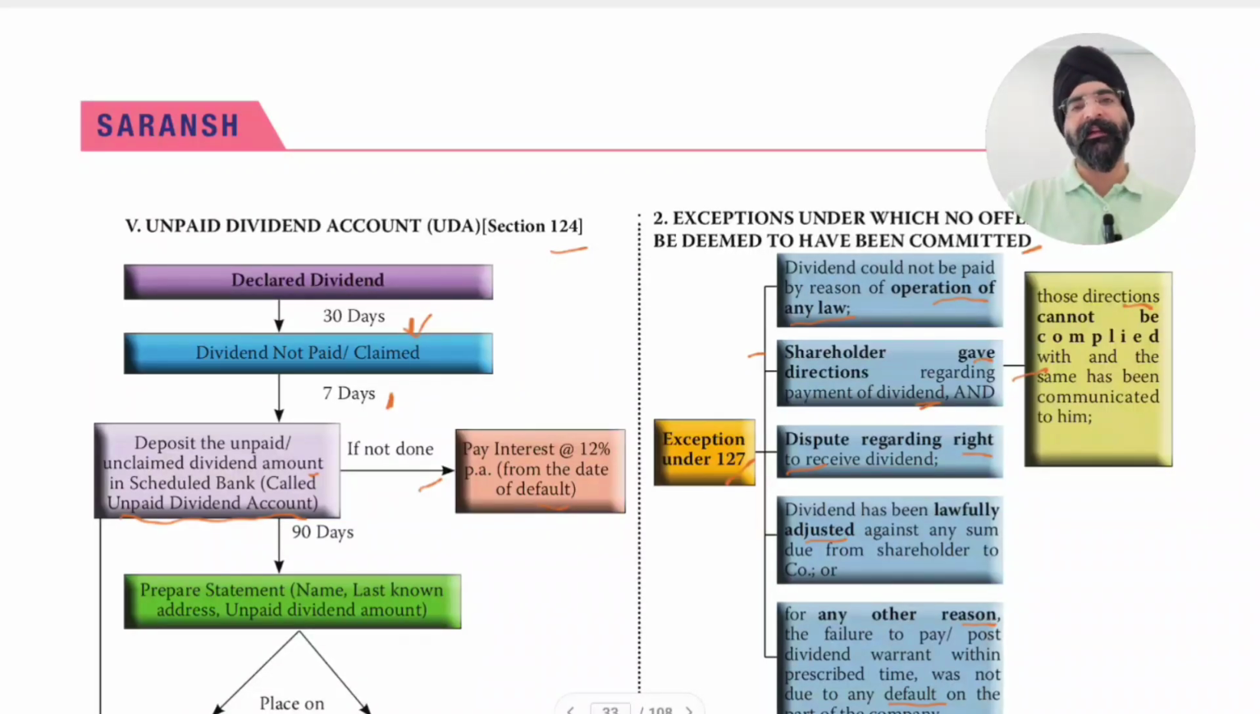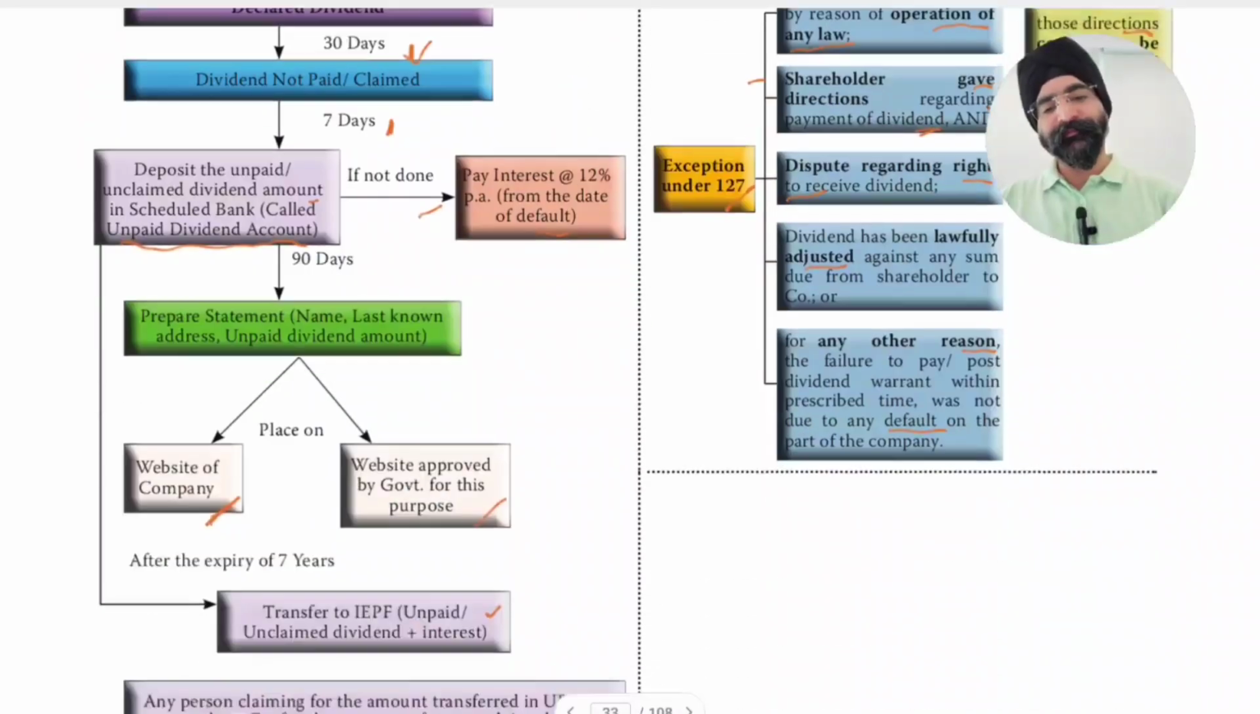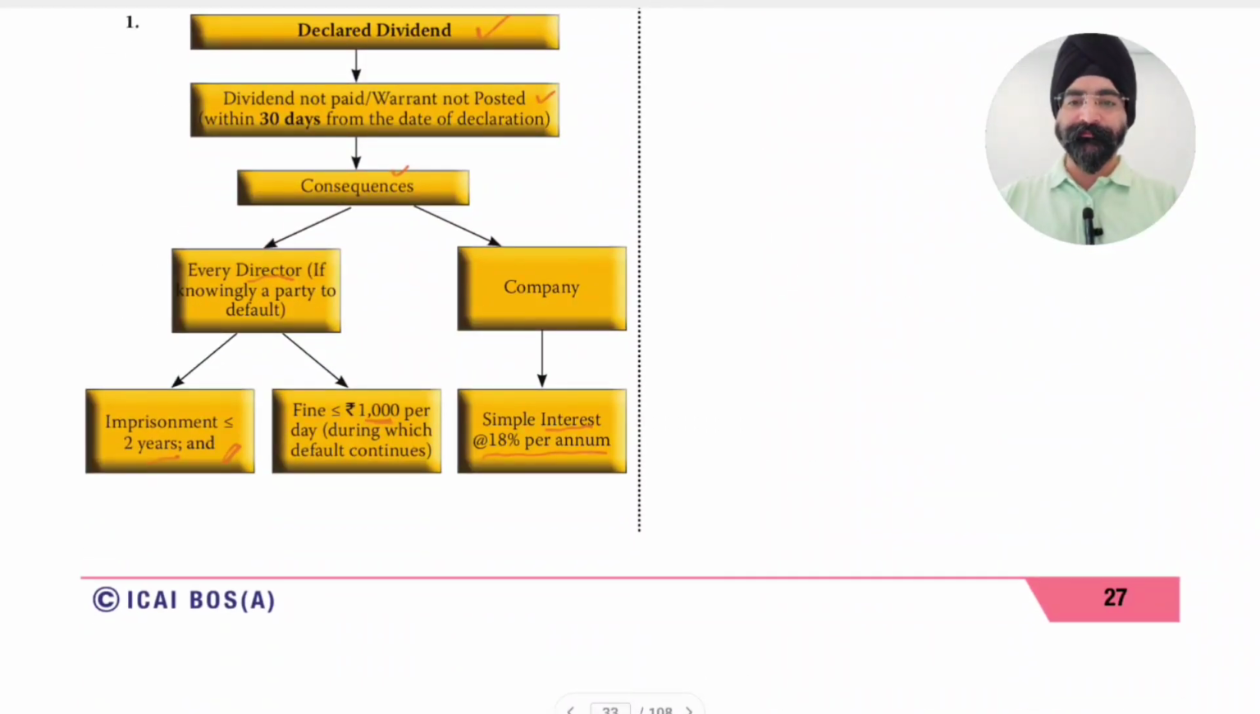If the company is liable, then the company has to pay simple interest at 18%, and directors knowingly party to non-payment of dividend are liable for imprisonment up to 2 years and a fine of rupees up to 1000 per day. Okay.